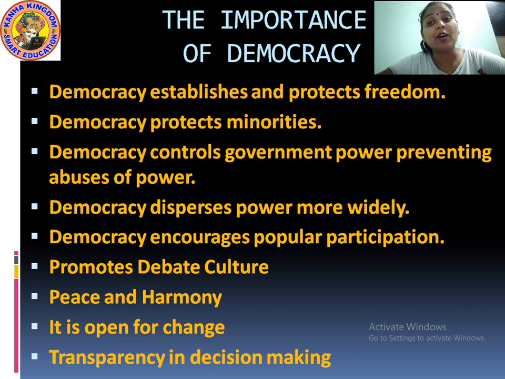Why so? Because they face the problem of discrimination. So democracy protects minorities also, because minorities are given equal rights and equal reputation and prestige as other people enjoy.